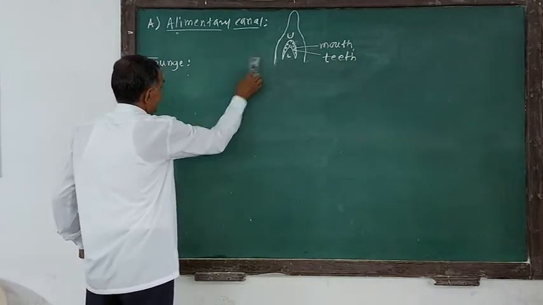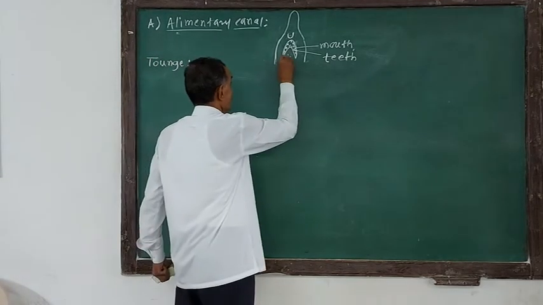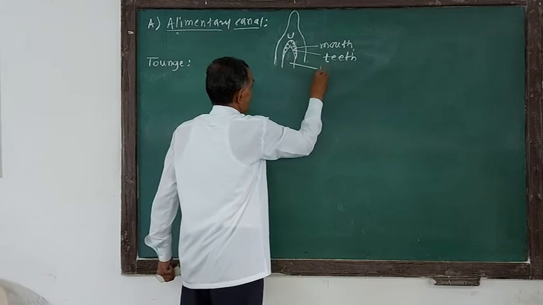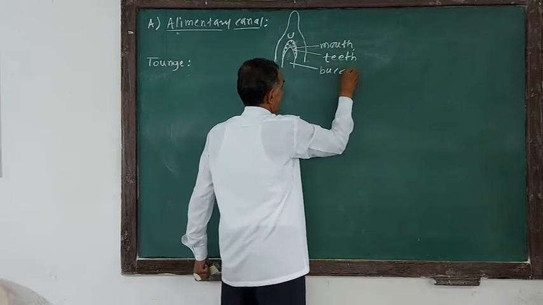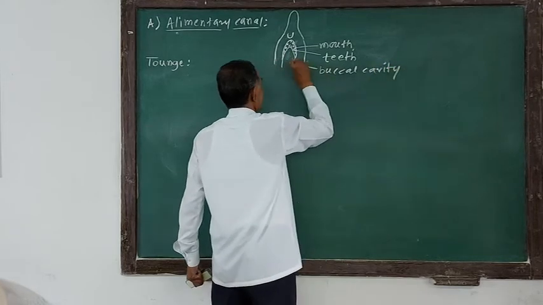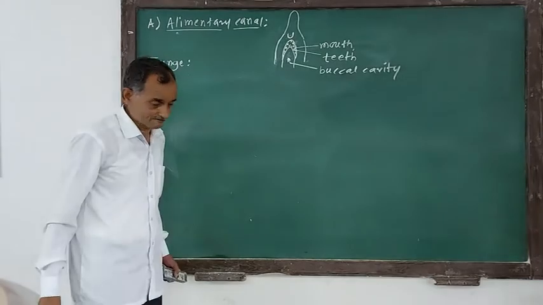Then the mouth leads into a cavity, and this cavity is called the buccal cavity. So this is called the buccal cavity or mouth cavity. And this buccal cavity, as I told you, consists of a tongue and teeth.